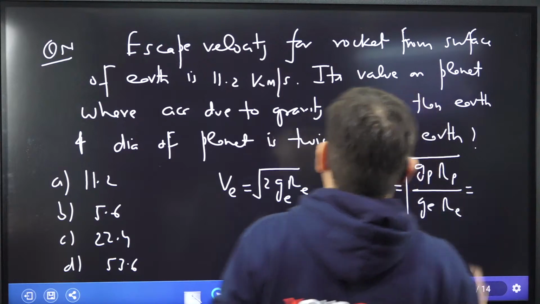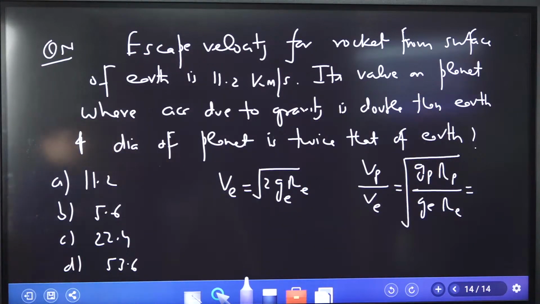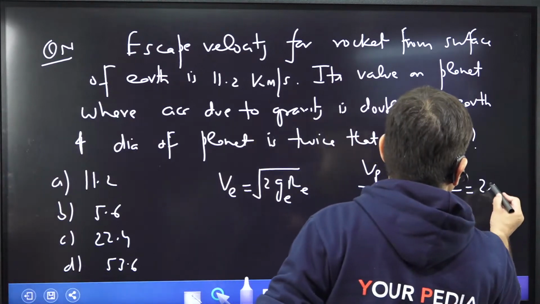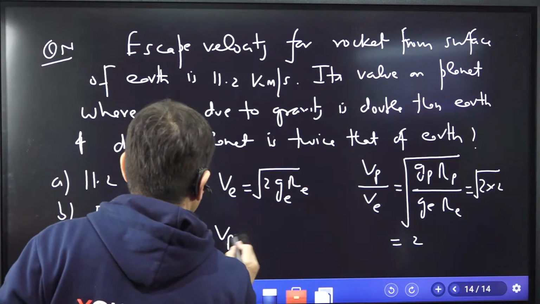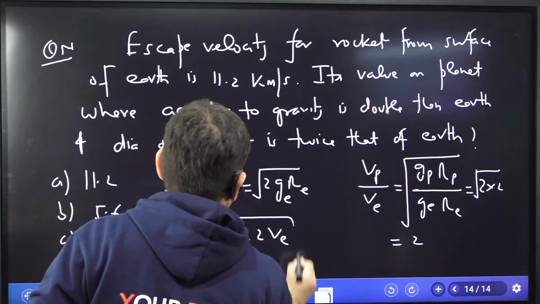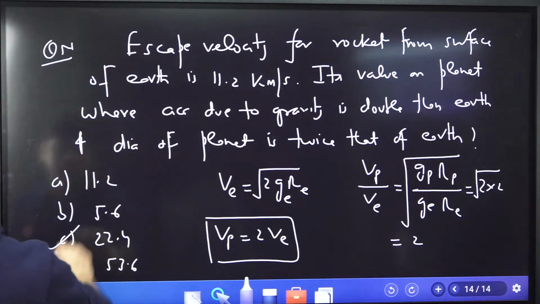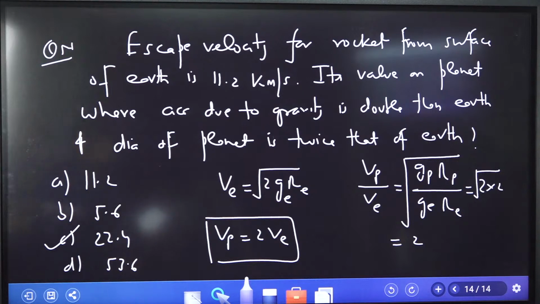Now acceleration due to gravity doubled and radius also doubled, so under root 2 into 2, that means it is 2 times. So Vp is 2 times Ve. So 11.2 doubled, this will be 22.4. That is the answer for this particular question.